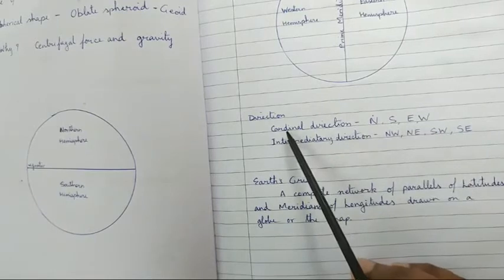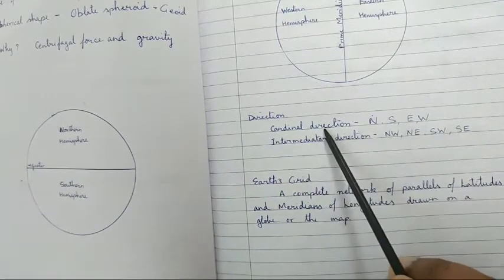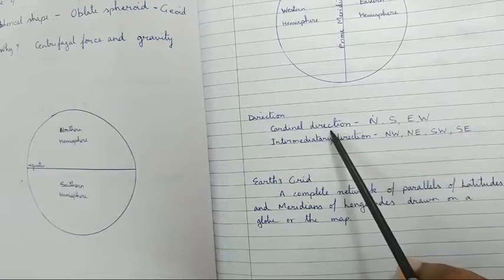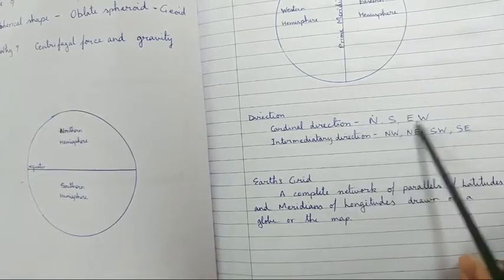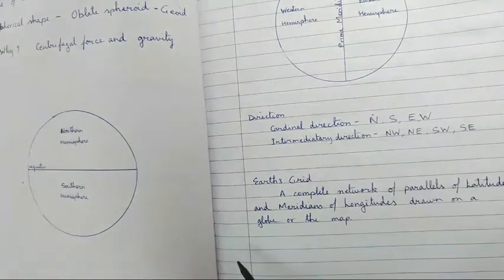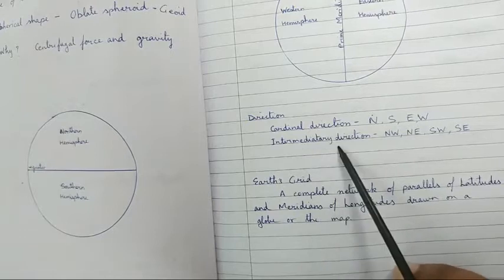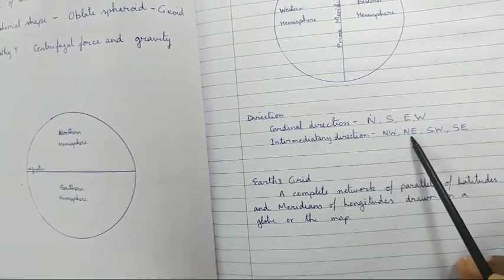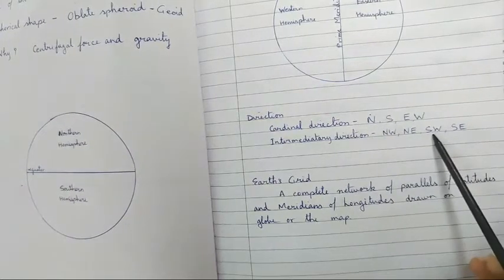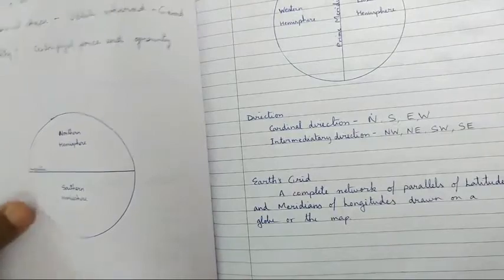So the 4 important directions are the cardinal directions: north, south, east and west. Then the 4 intermediary directions are northwest, northeast, southwest and southeast. Now, next topic.